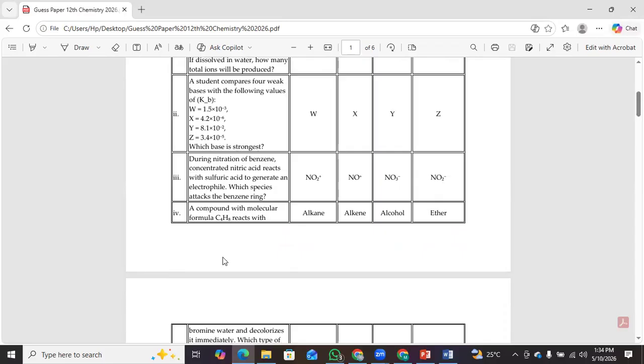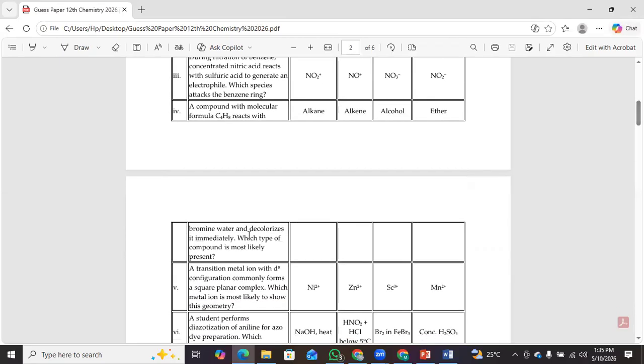Number three: during nitration of benzene, concentrated nitric acid reacts with sulfuric acid to generate an electrophile. Which species attacks the benzene ring? Number four: a compound with molecular formula C4H8 reacts with bromine water and decolorizes it immediately. Which type of compound is most likely present?